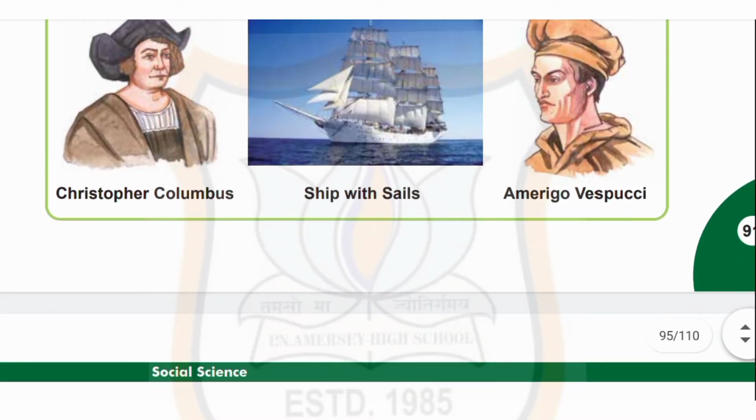So children, see the picture of Christopher Columbus, then a ship with sails, and third is the picture of Amerigo Vespucci.